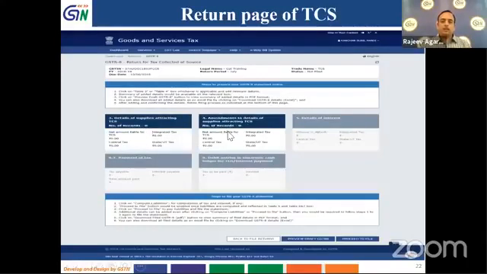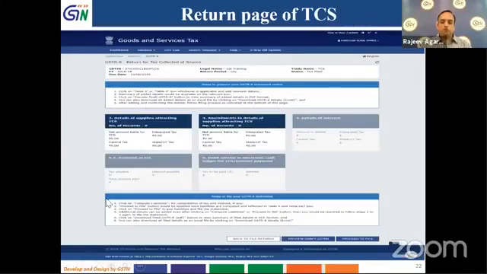For filling tile 3 and tile 4, we can use the offline facility also, which we are not going to detail as of now. Then my GSTIN number, my legal name, my trade name, my status of filing return is shown as not filed. The return period which I have selected and the financial year is shown at the top. Further, my due date of filing return is also shown. Then some step-by-step preparation brief is also given here. You can go through these steps later at leisure.